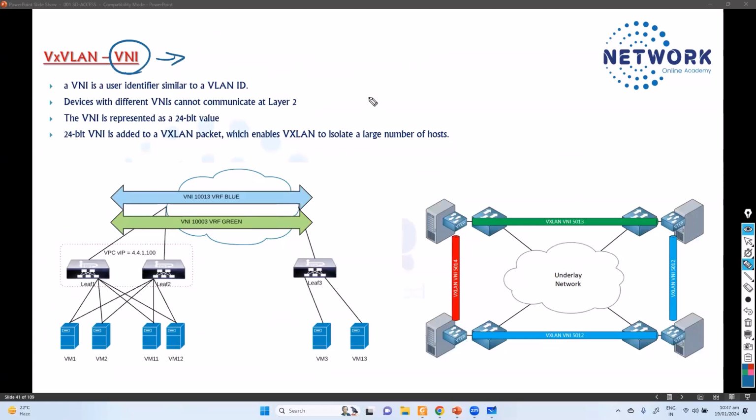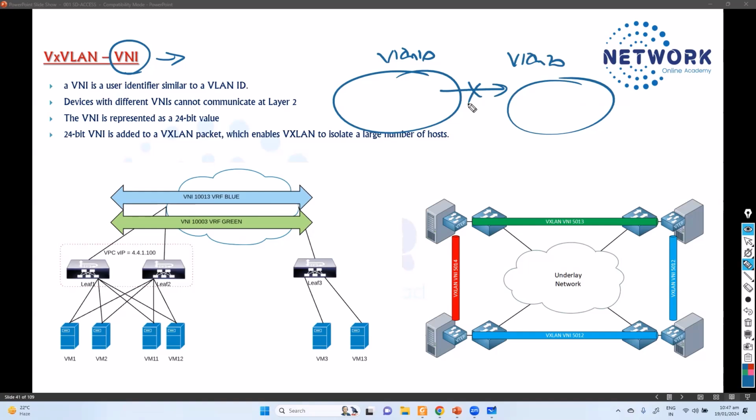Now, just like VLAN to VLAN communication is not possible, like we have a VLAN 10 and VLAN 20, by default, there is no VLAN to VLAN communication. Similar way, we also create a VNI. Let's say I'm creating a VNI 100 to 200, and similar to the VLANs, devices with different VNIs cannot communicate at the layer 2. Of course, if you want to communicate, you can do inter-VNI communication, just like we do inter-VLAN routing.